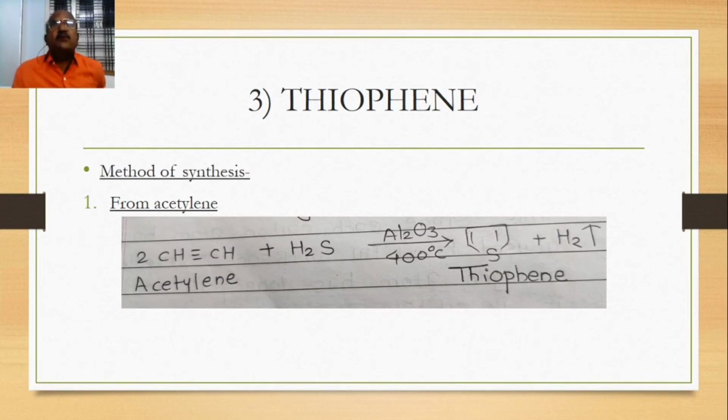And the third heterocyclic compound is thiophene. These are 5-member heterocyclic compounds containing sulfur as the heteroatom. Directly we are discussing the method of preparation. The first method is from acetylene. Two molecules of acetylene and hydrogen sulfide are passed over alumina, Al2O3, at high temperature, that is 500 degrees. There will be formation of thiophene. This is the first method.